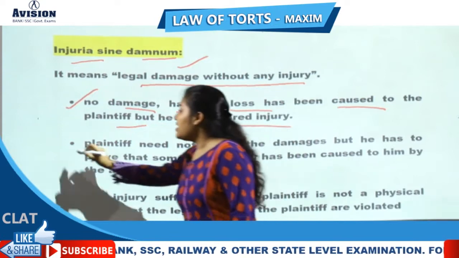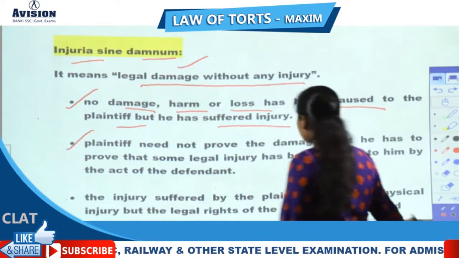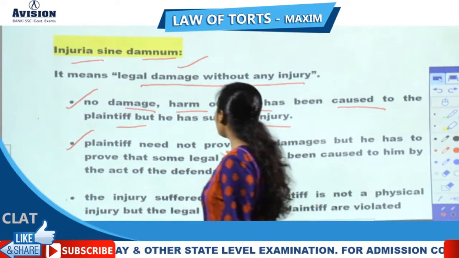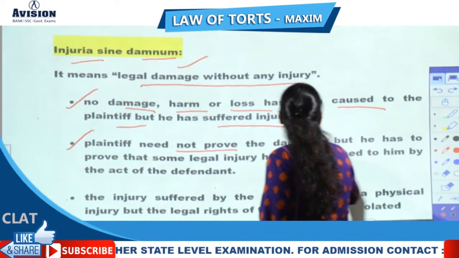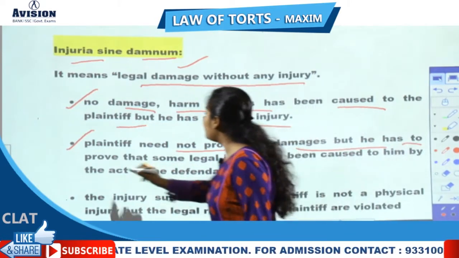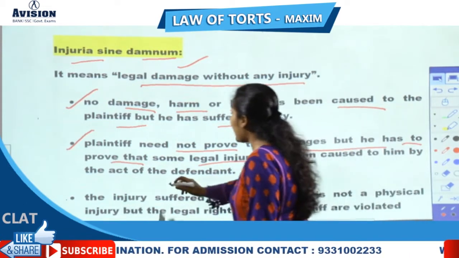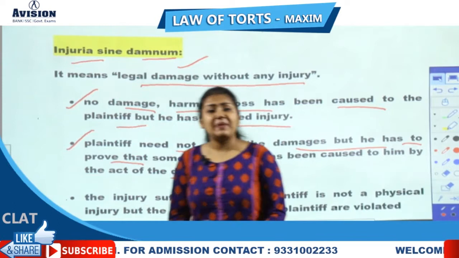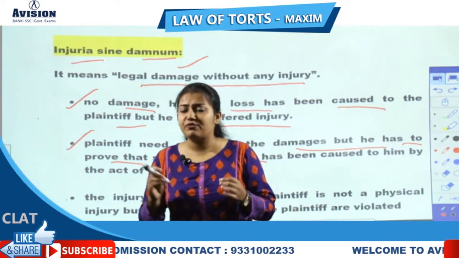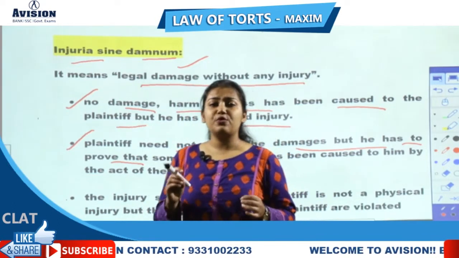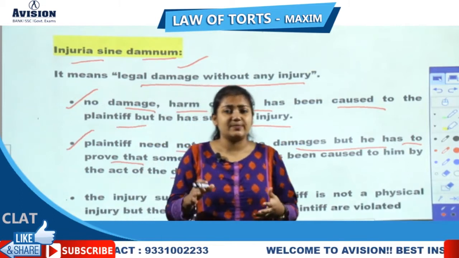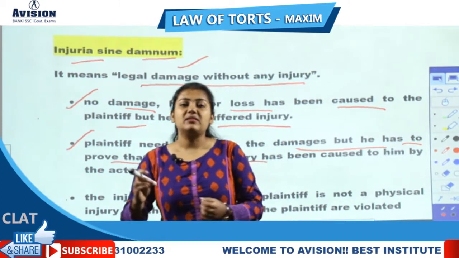Number two is the plaintiff need not prove the damages, but he has to prove that some legal injury has been caused to him by the act of the defendant. The plaintiff does not need to prove how much damage has been caused to him by the defendant.